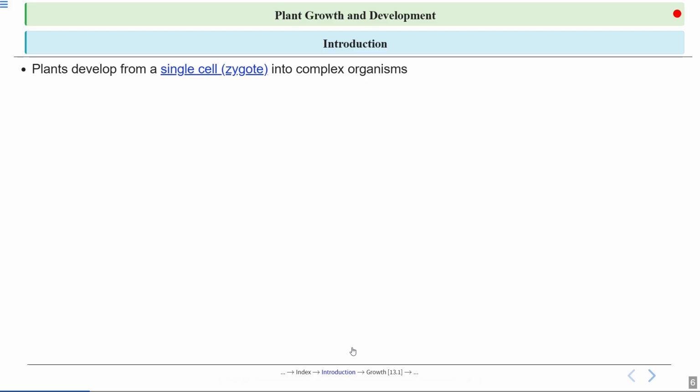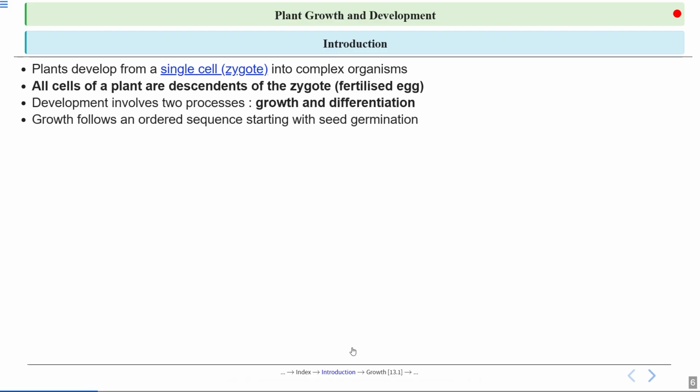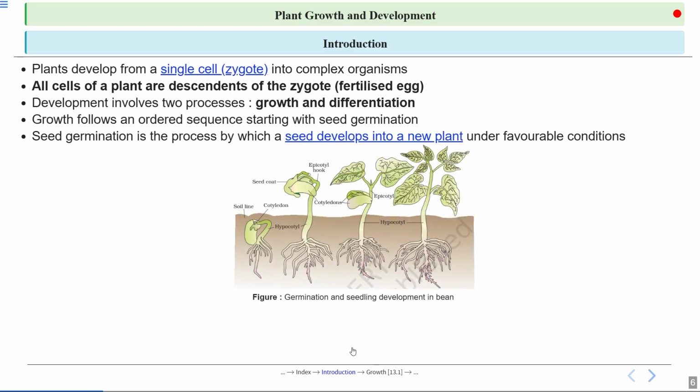So let's start with the basic introduction of the chapter. Plants develop from a single cell zygote into complex organisms. Unlike us, who depend on many cells, we develop from many cells. Plants, unlike us, develop from a single cell zygote. What is a zygote? Zygote is a fertilized egg.